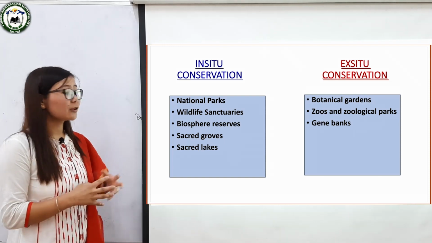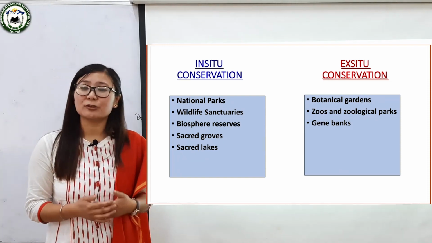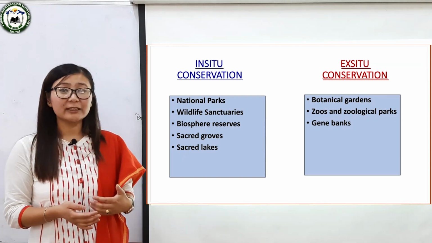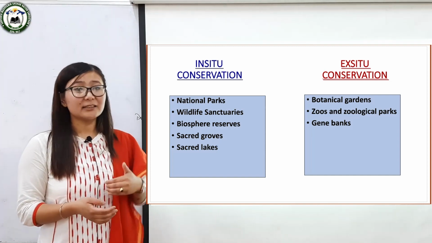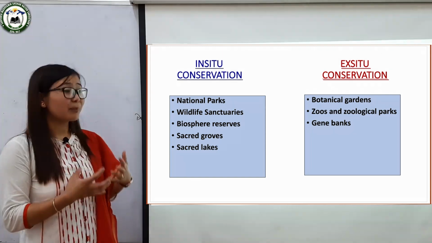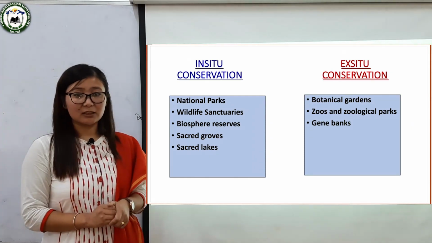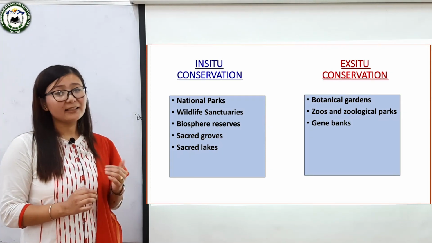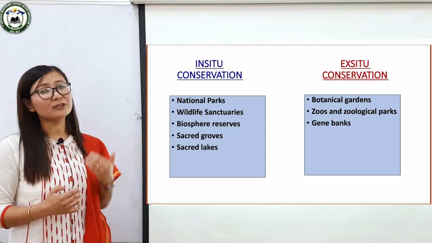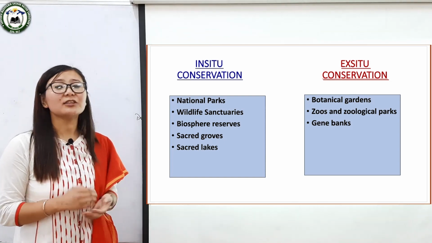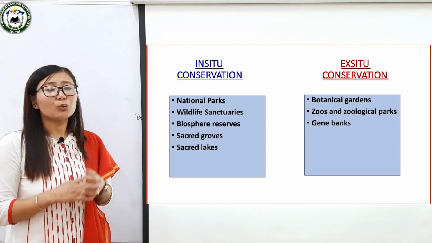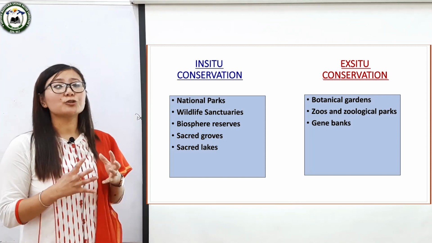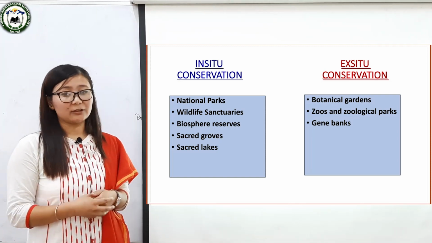Many countries over the world like United States of America, Canada, Germany, France, Britain, India have maintained national parks to conserve their biodiversity. In India, the first national park was set up as Hailey National Park, which is now known as Jim Corbett National Park, in the year 1936 in Uttarakhand to protect the Bengal tiger.